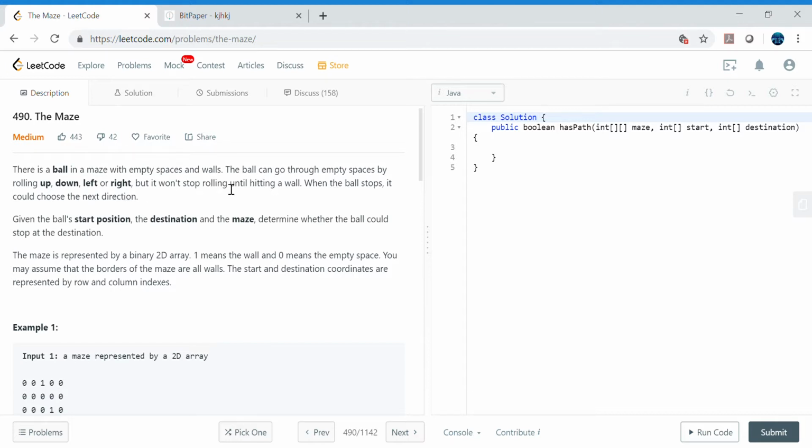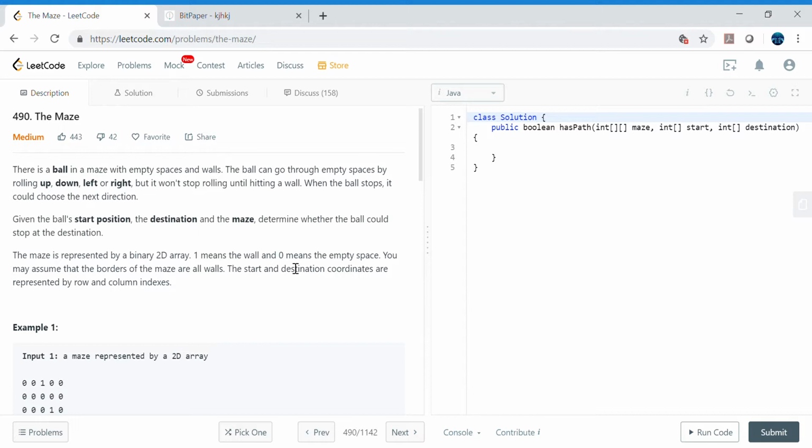It will not stop rolling until hitting a wall. When the ball stops, it can choose the next direction. Given the ball's start position, the destination, and the maze, determine whether the ball could stop at the destination.